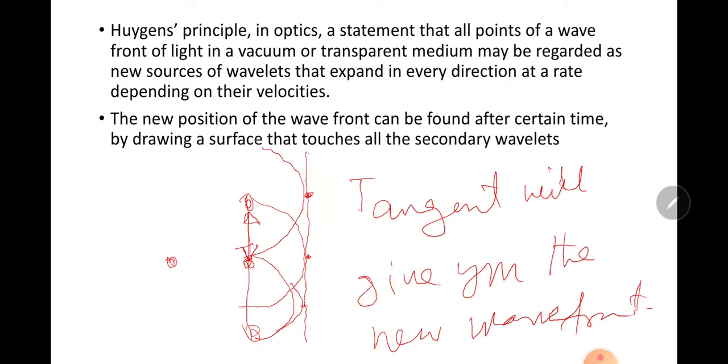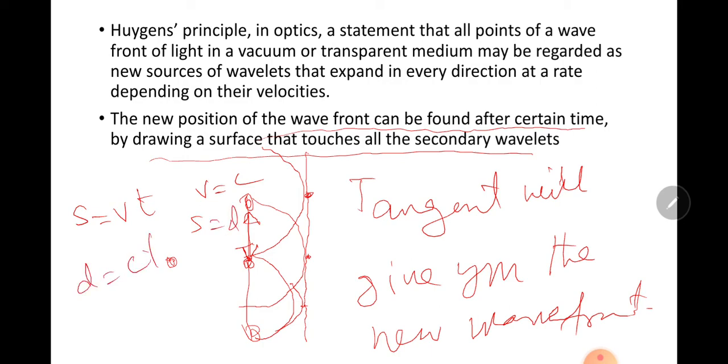The new position of the wavefront can be found after a certain time by drawing a surface that touches all the points. For example, S is equal to vt, v is equal to c, and S is equal to d. So d is equal to ct. So the speed of light is known. If you know the time, you can find the distance of the newly constructed wavefront by this experiment.